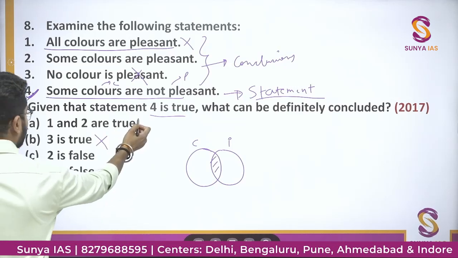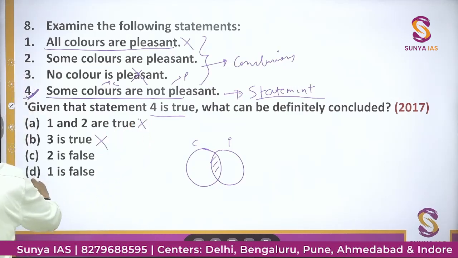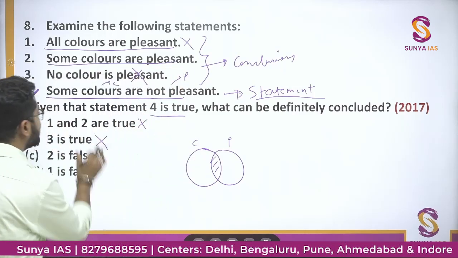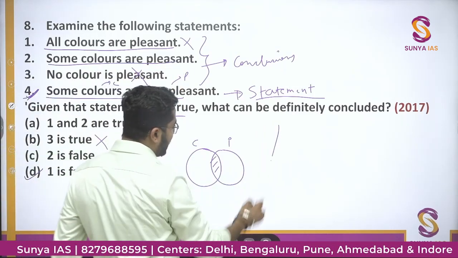First is obviously wrong, so this is also wrong. First is false, so option D. But we'll see about option 2. Some colors are pleasant. We'll check. Some colors are not pleasant. So there can be another possibility.